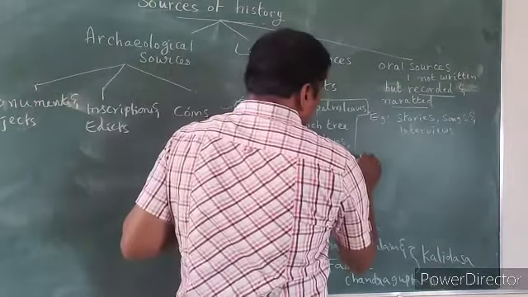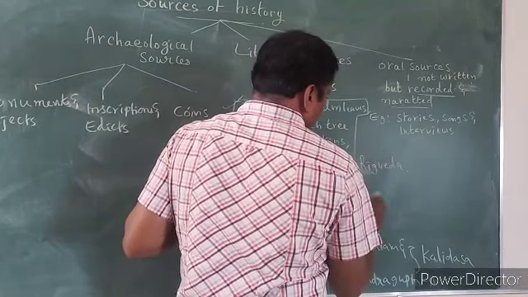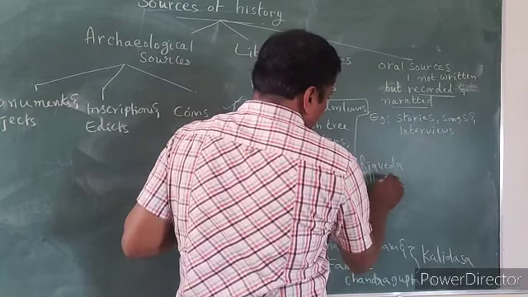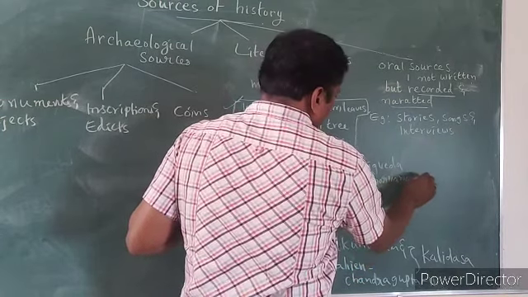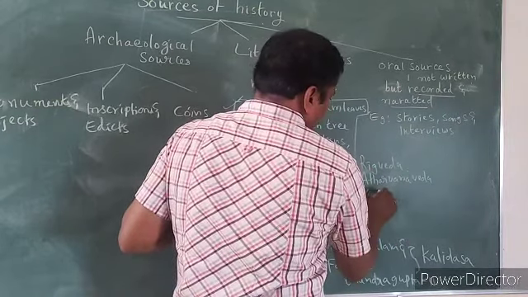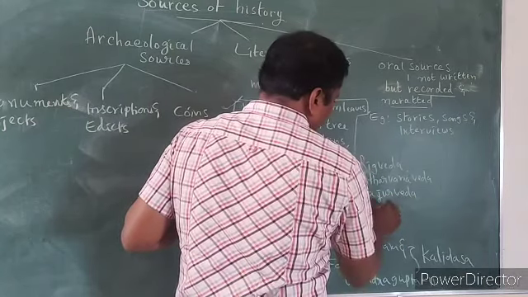Those are Rig Veda, Atharvana Veda, Yajur Veda, and Sama Veda.